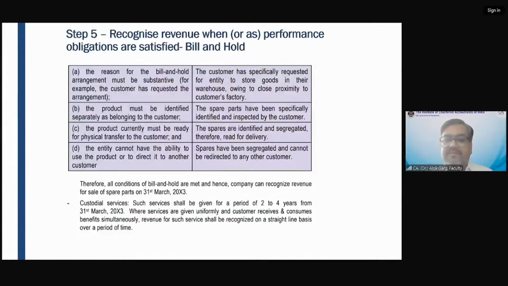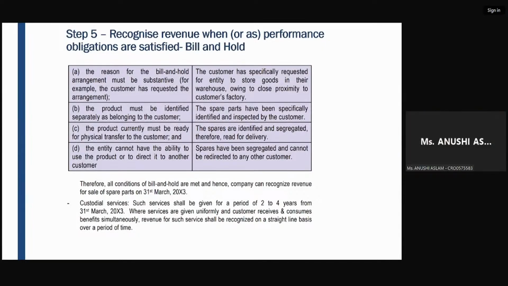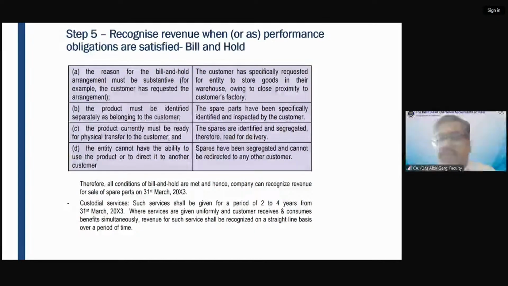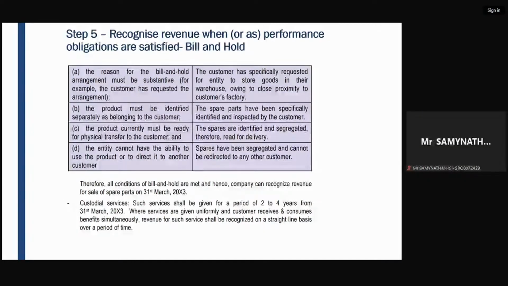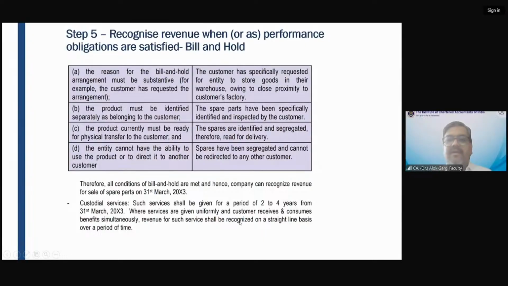Warehouse service will be recognized over a period of time. Correct? Is that right? Yes or no? Clear? Is that clear?